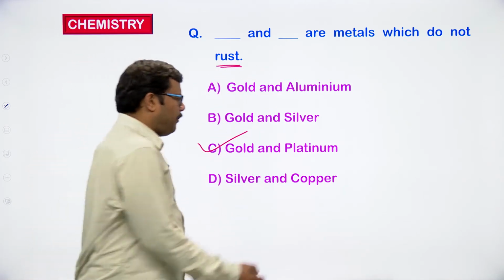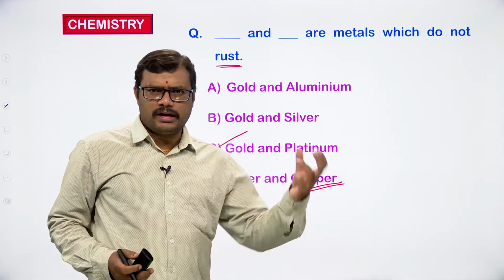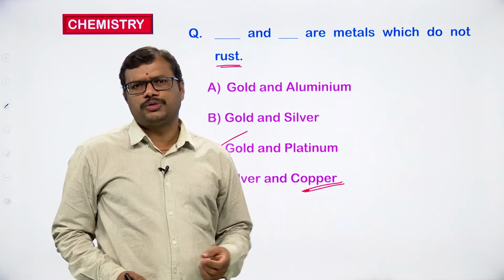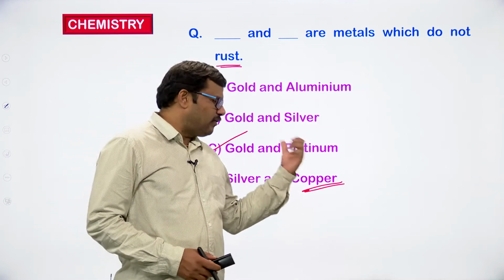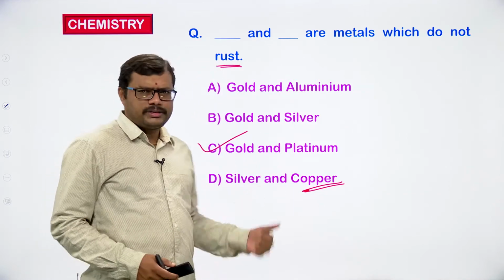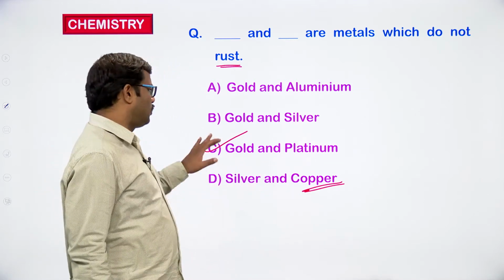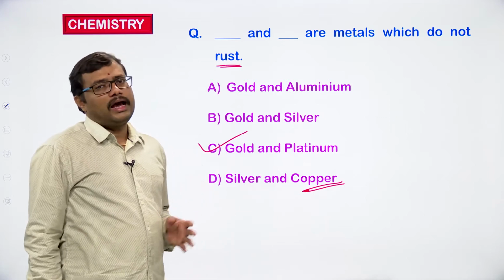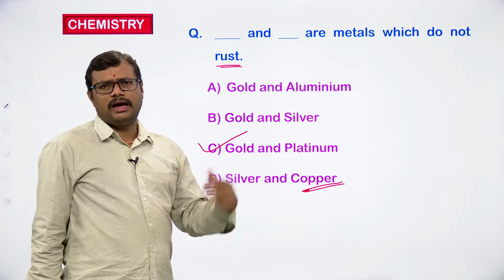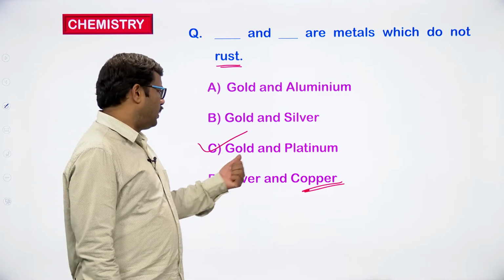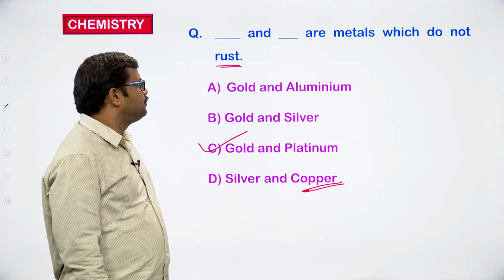Silver and copper. I think you have seen copper utensils get a green coating when they are exposed to the atmosphere for longer times. The green coating is nothing but the rust of copper, and silver also gets a dark black colored rust. So silver and copper will give rust, but gold and platinum won't react chemically, so they won't form any rust. Rust formation means chemically reactive; gold and platinum are non-reactive. Of course, we have palladium as well.